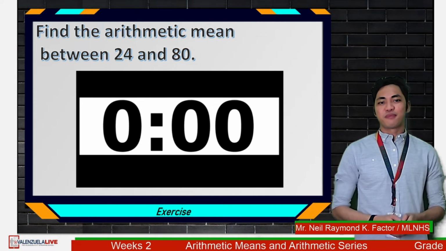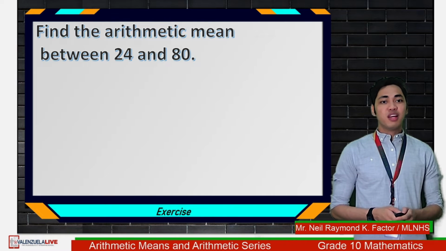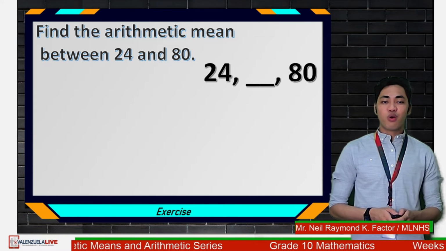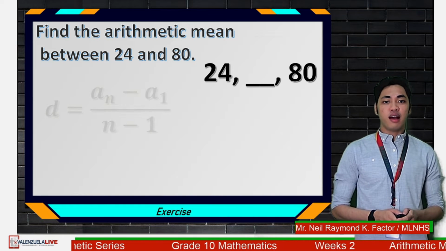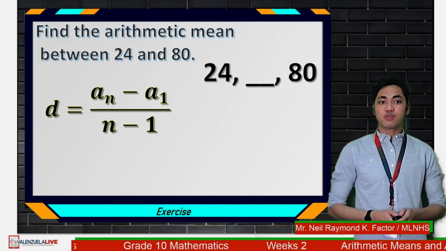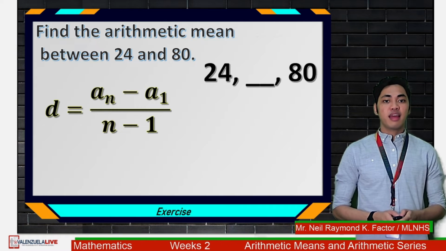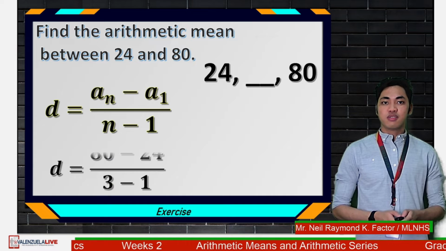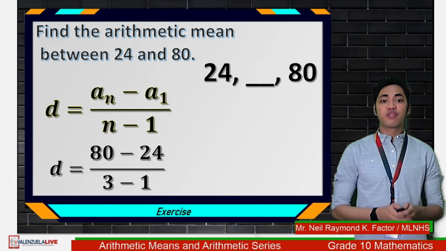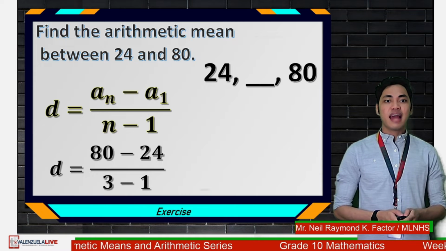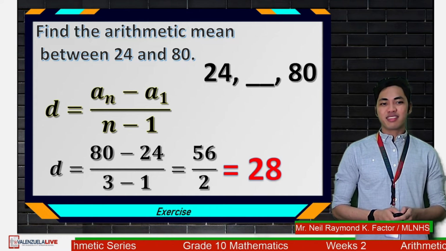Time is up. So let's see if you got the correct answer. To illustrate, we have 24, blank, 80. Using our formula, we substitute the values: 80 for a sub n, 24 for a sub 1, and 3 for n. So d is equal to 80 minus 24 all over 3 minus 1. That is 56 over 2, or 28.